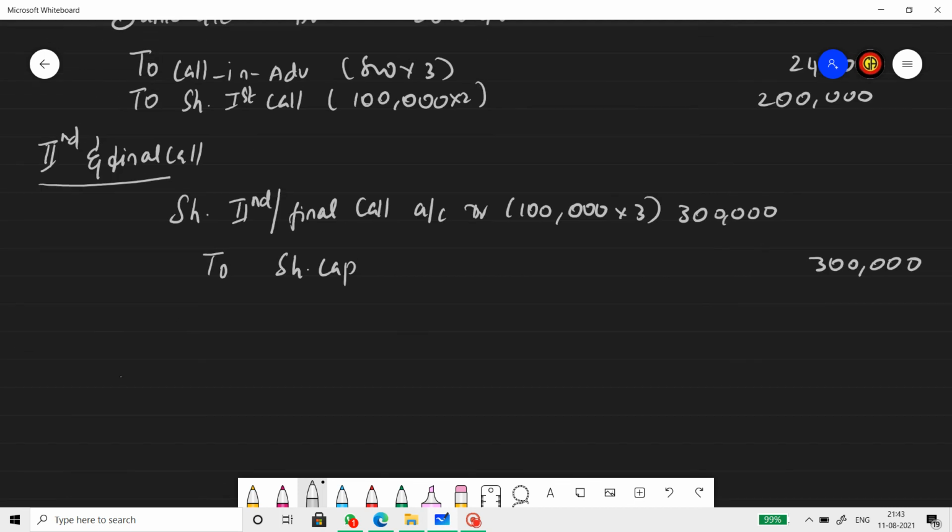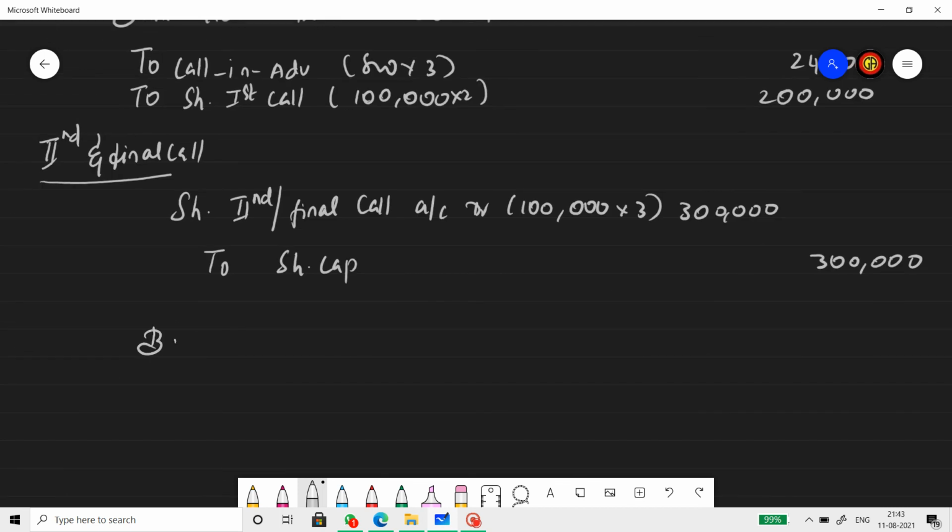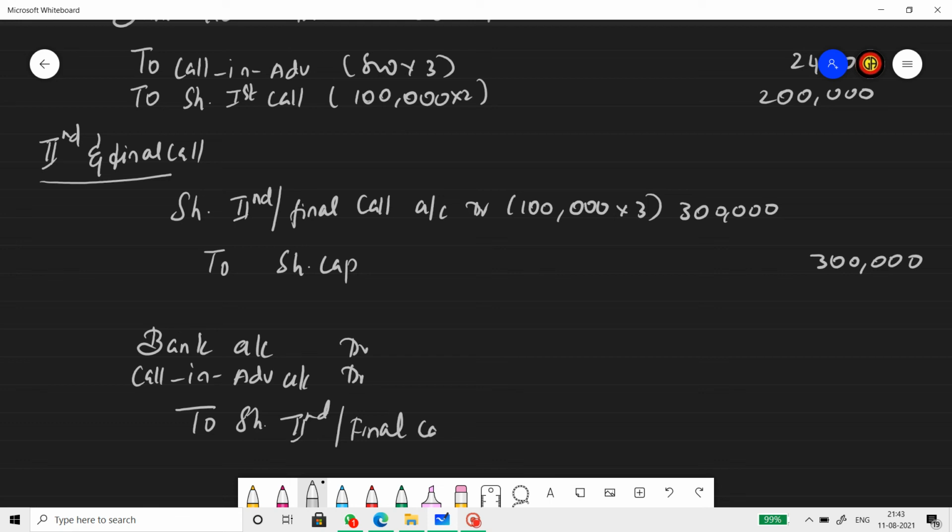Now the bank entry. Bank account debit, calls in advance account debit, to share second and final call account.